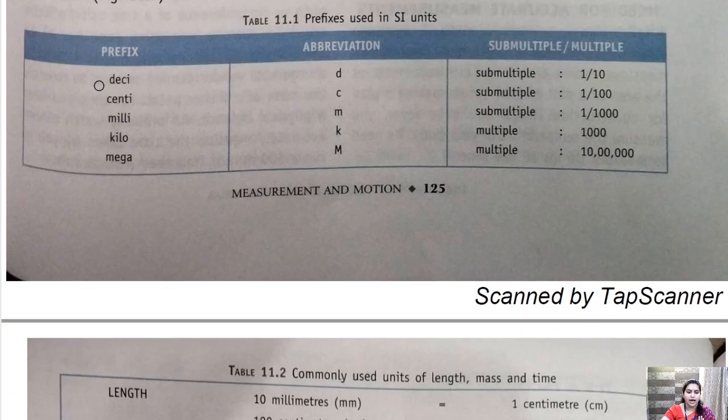So for this, we have deci, centi, milli, kilo, and mega. Among these, kilo and mega are the multiples, which are bigger units, and deci, centi and milli are smaller units. These are smaller than meter and those are bigger than meter. Kilo and mega are greater than meter, and deci, centi and milli are smaller than meter, and we are taking meter as a standard unit. Getting it? So these are submultiples and these two are multiples.